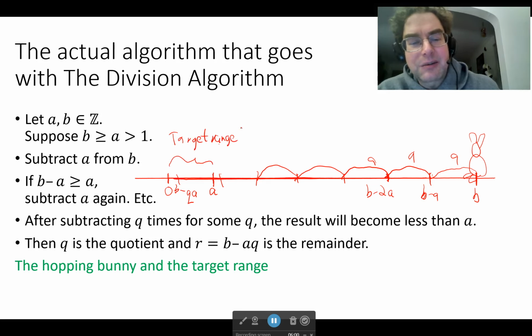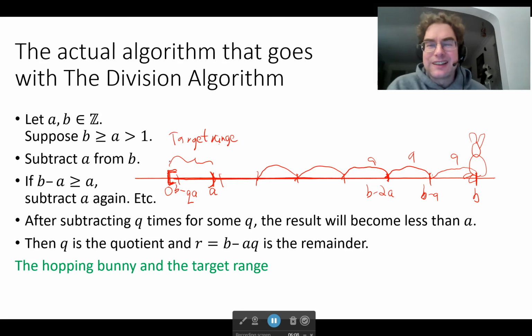And the target range actually does not include A, but it does include 0. So it's a half-closed, half-open interval like that. Okay, the bunny wants to get into the target range. So the bunny hops, hops, hops, and into the target range the bunny goes.